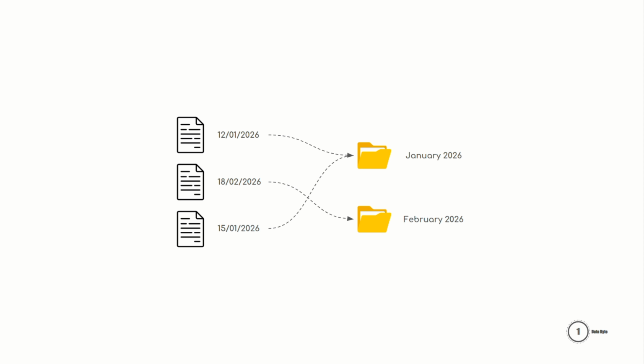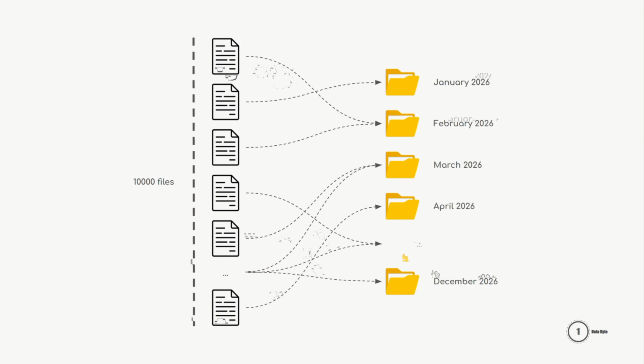Let's take this example. Suppose we have 3 files in our file system and we need to organize them into folders based on their creation dates. With such a small number of files, we can easily do it manually. Writing an automation script for these tasks would not be worthwhile for this situation, right?